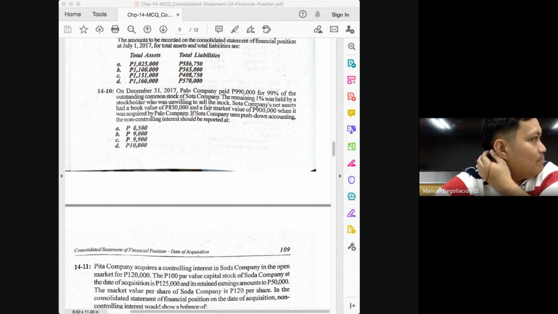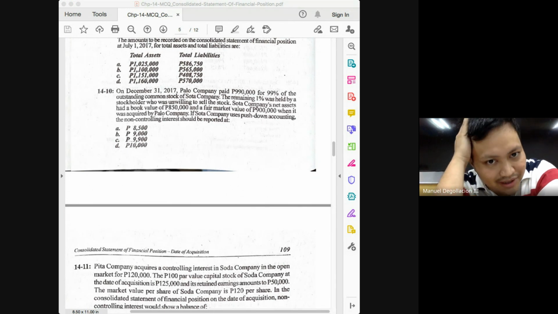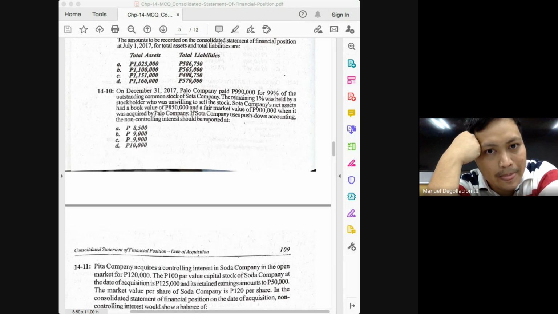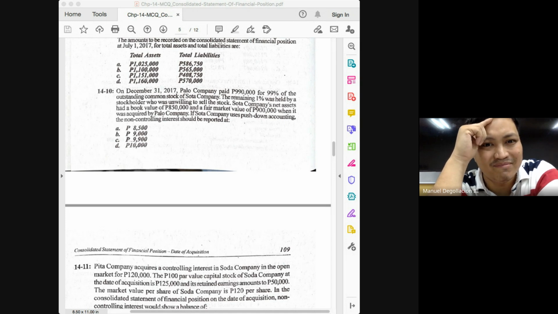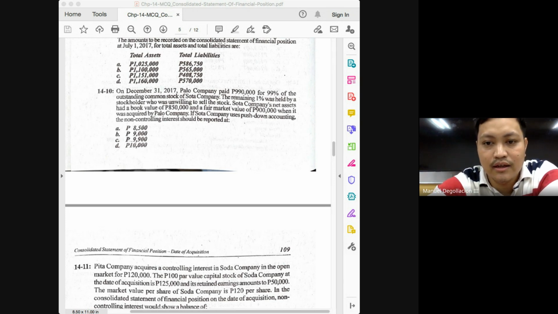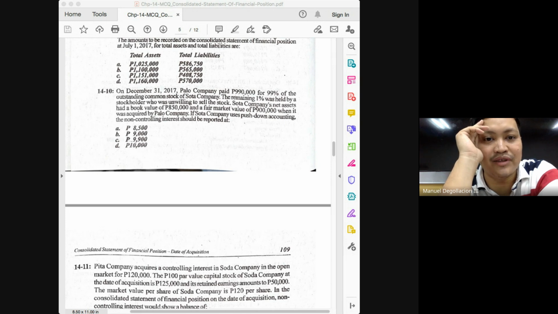Okay, let's try to complete the table. How much is the consideration? 990, and then are we given the fair value of the net assets? How much? 900? Okay. So we divide the 990 to get the 100%, correct? And that would ordinarily give you, is it 1 million? Okay, let's do that. But if that's the case, then the value that will be assigned to your NCI would be 10,000. But for the time being, just put it there. Next, apportion the fair value of the net assets. How do we do that?